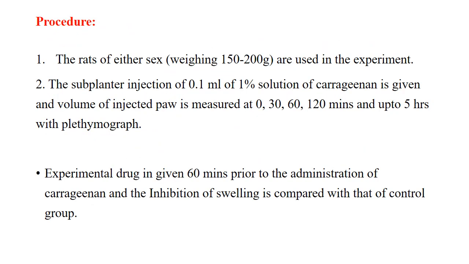Procedure: rats of either sex weighing 150 to 200 grams are used in the experiment.